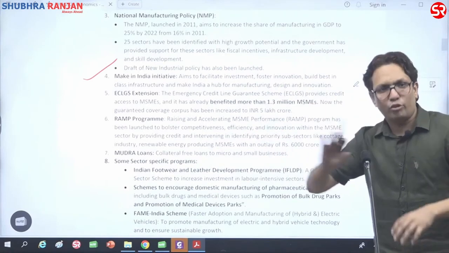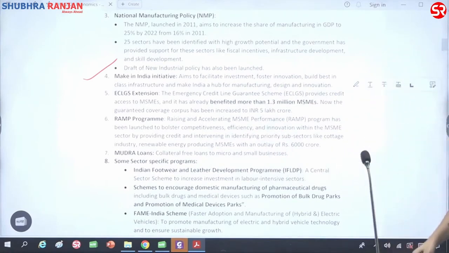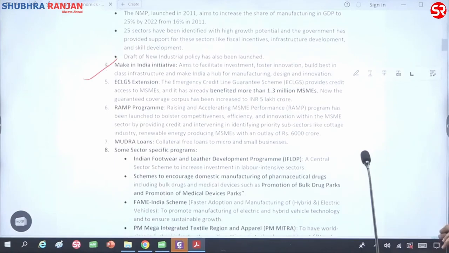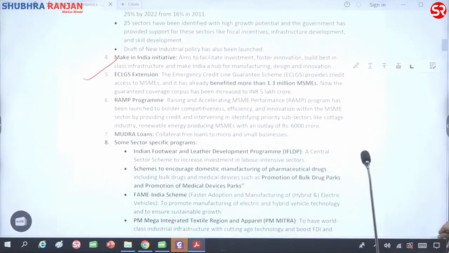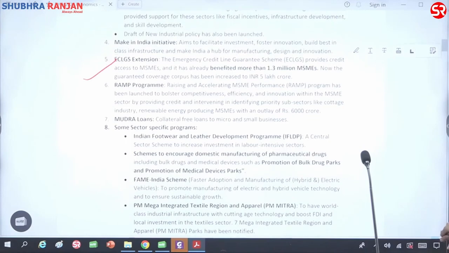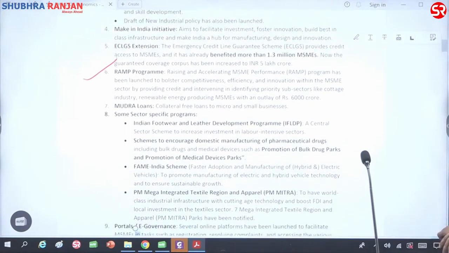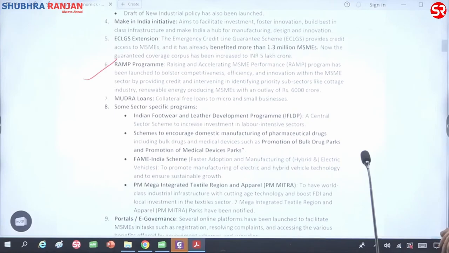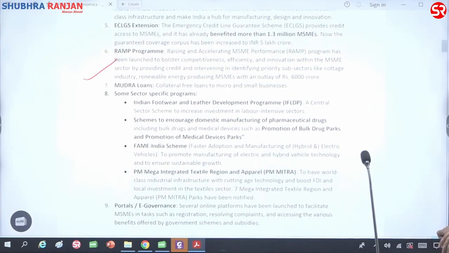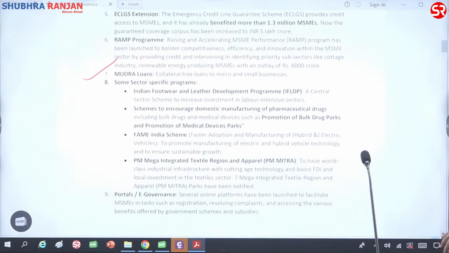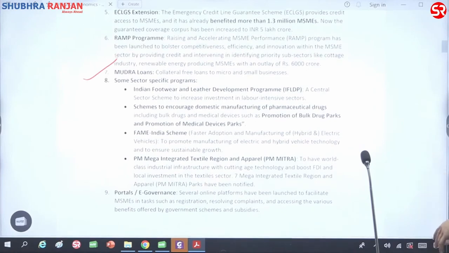RAM program, you can read about it. For discussion, we can leave it. Okay? Then you can say mudra loans, collateral free loans. Then there were certain sector specific programs also for footwear and leather development. Then we have FAME India scheme for encouraging manufacturing of electric vehicles. And then we have PM Mitra scheme for boosting FDI in textile sectors.